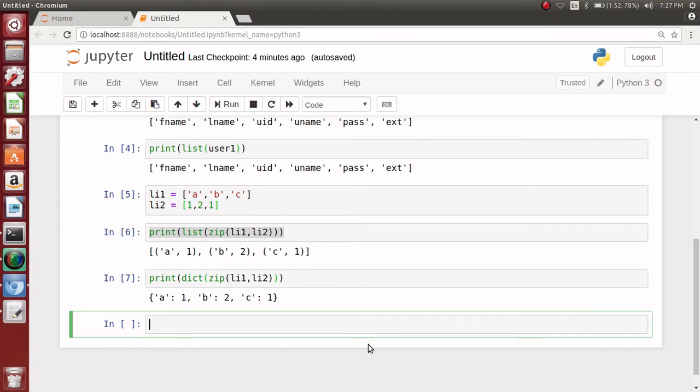So let us first create one, rather two, but first some list with duplicates. There we are, and another one.